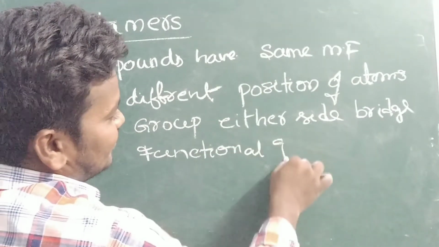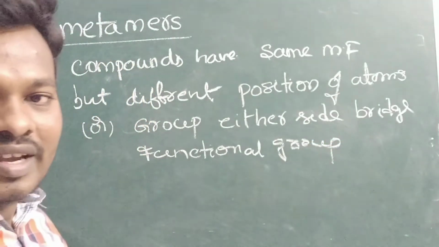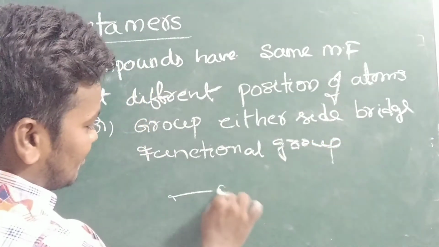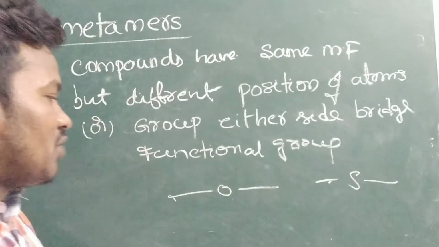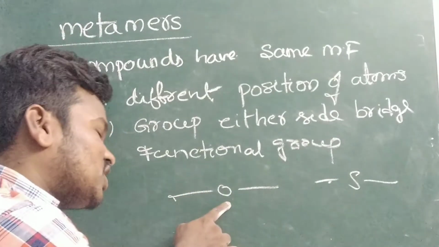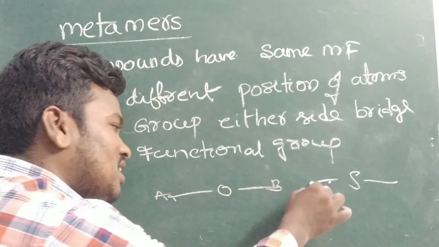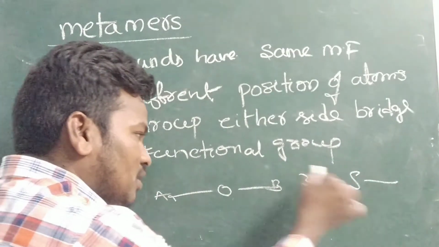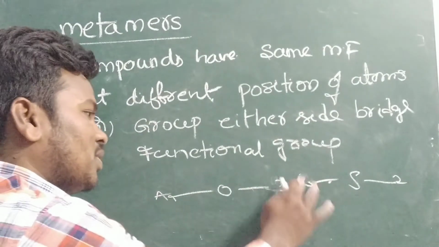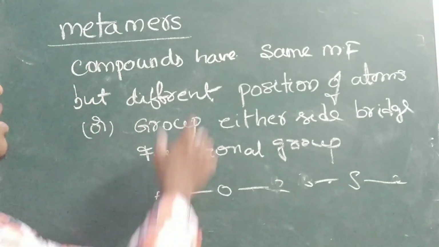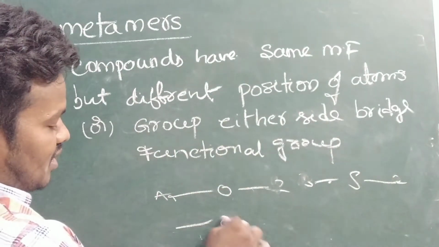Seeing the definition, it looks difficult. For example, you can see this is a functional group. Here one atom is there, here one atom is there. Here are some number of atoms, for example, here 3, here 2, here 2, here 3. So some number will be there. This means compounds having the same molecular formula.